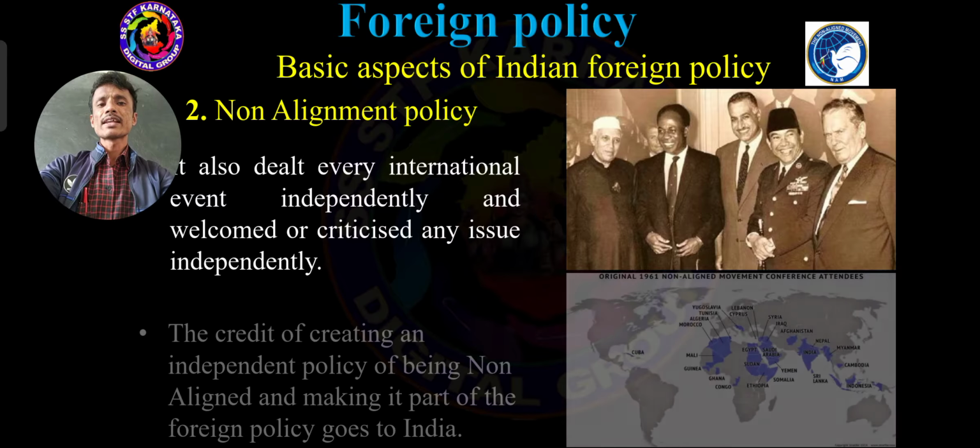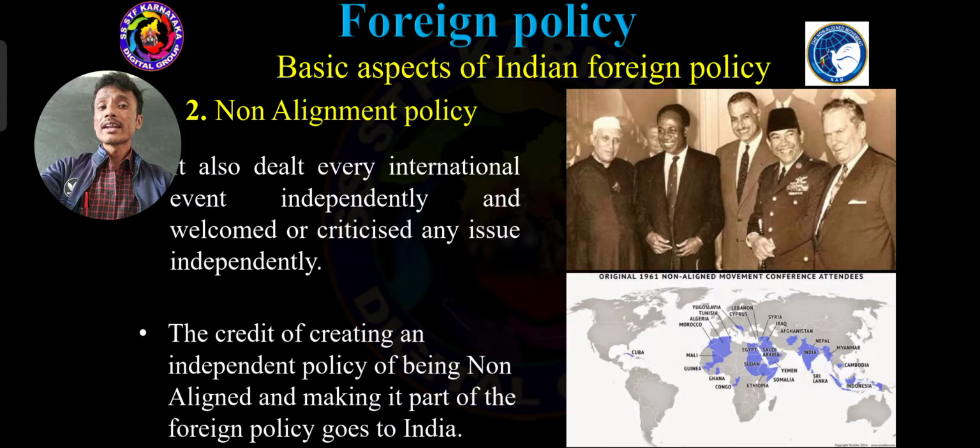After the Second World War, the credit of creating an independent policy goes to India. It means we don't need to depend upon any other countries.